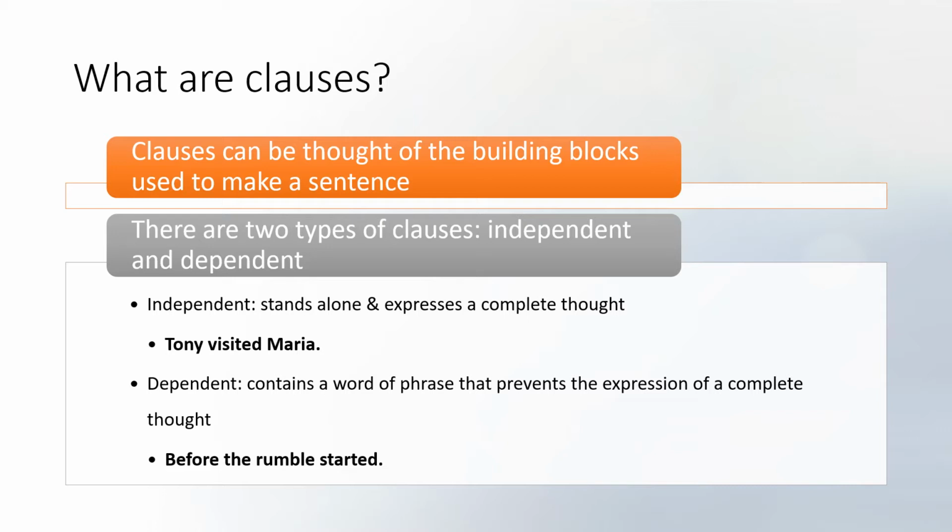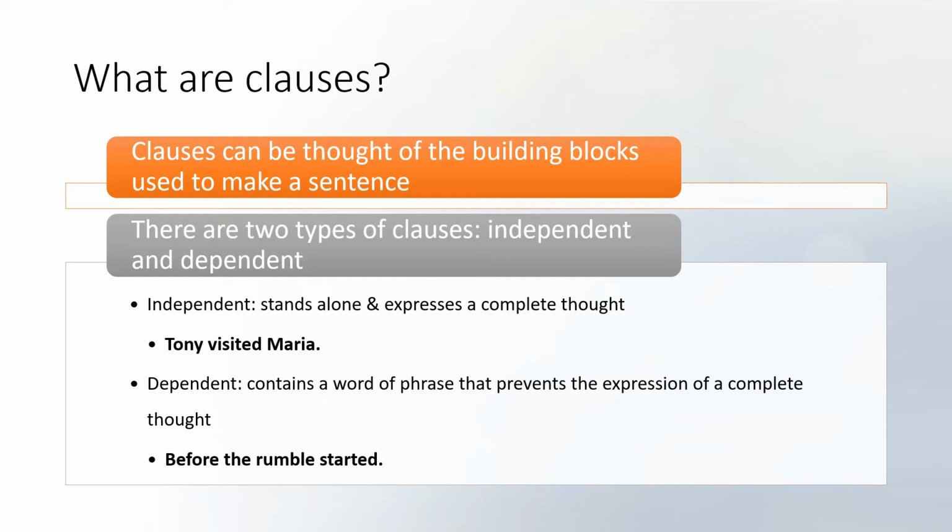You can see this in the example, Tony visited Maria. However, a common misconception of independent clauses is the idea that they are the only type of clause that contains a subject and a predicate. Dependent clauses also have a subject and a predicate, but what makes them seem incomplete is the addition of a subordinating conjunction. Looking at the example, "before the rumble started," you can identify the subject, the rumble, and the predicate, started. But with the "before," it seems as though the sentence is missing something.